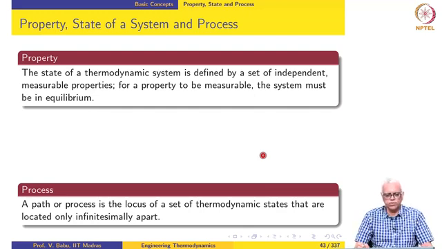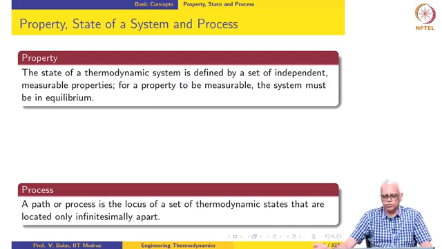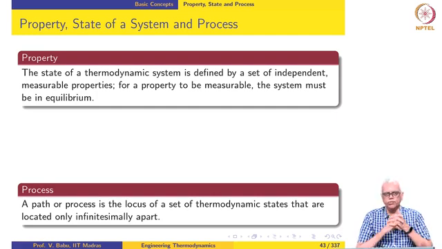Okay, so let us summarize what we said so far. The state of a thermodynamic system is defined by a set of independent measurable properties. For a property to be measurable, the system must be in equilibrium, very important. A path or process is the locus of a set of thermodynamic states that are located only infinitesimally apart.